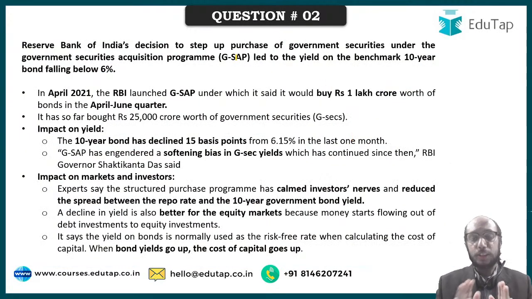So see, first thing that you need to keep in mind is that the situation in India because of the pandemic is such that government's expenditure has increased and government's revenue has gone down. This is point number 1. Please write it down, right? That government's expenditure has increased and government's revenues have gone down. As a result of which the fiscal deficit has expanded. When a government's fiscal deficit expands, it needs to borrow more from the market to be able to fill up that fiscal deficit.